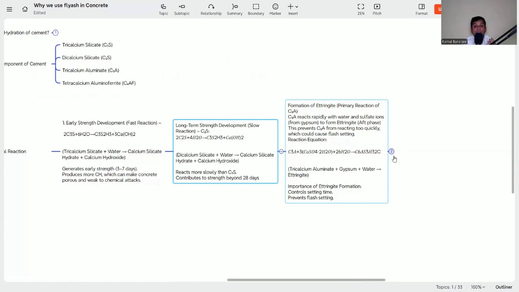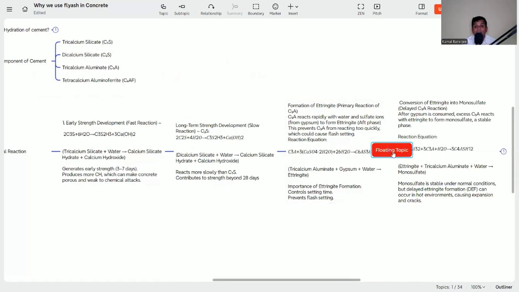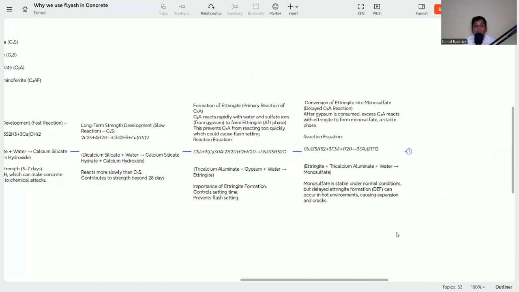Now this is the third phase, and the fourth phase is reacting with the ettringite: tricalcium aluminate plus water gives monosulfate. This conversion of ettringite into monosulfate delays the C3A reaction. So here ettringite is formed, and after the gypsum is consumed, excess C3A reacts with ettringite to form monosulfate, a stable phase. So here it is ettringite plus tricalcium aluminate and water giving monosulfate.